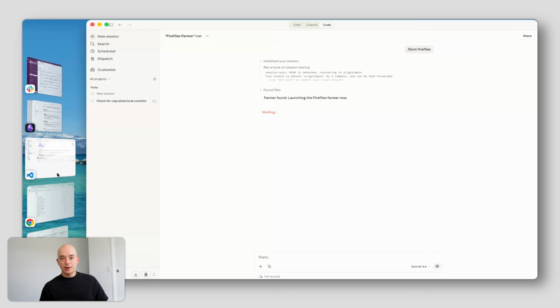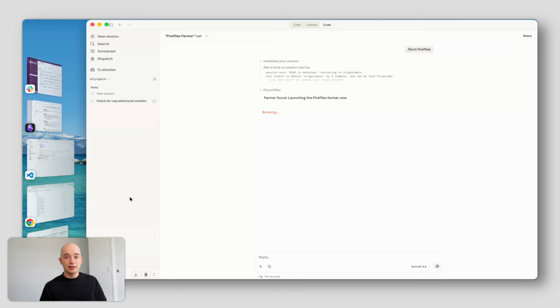So the Slack farmer gave me some information about the renewal. We know it's at risk. We know it's worth 280K. We know there's an issue with the CRM migration going on, and we know that engineering is working on a fix because they mentioned it in the support channel. But let's see what other information we can get from the transcripts.